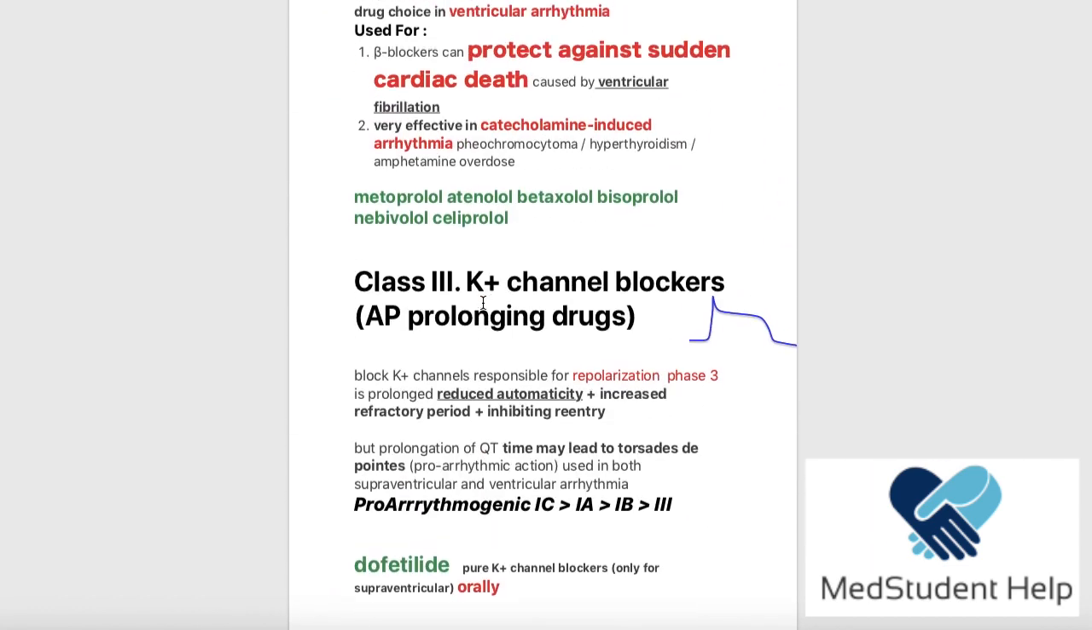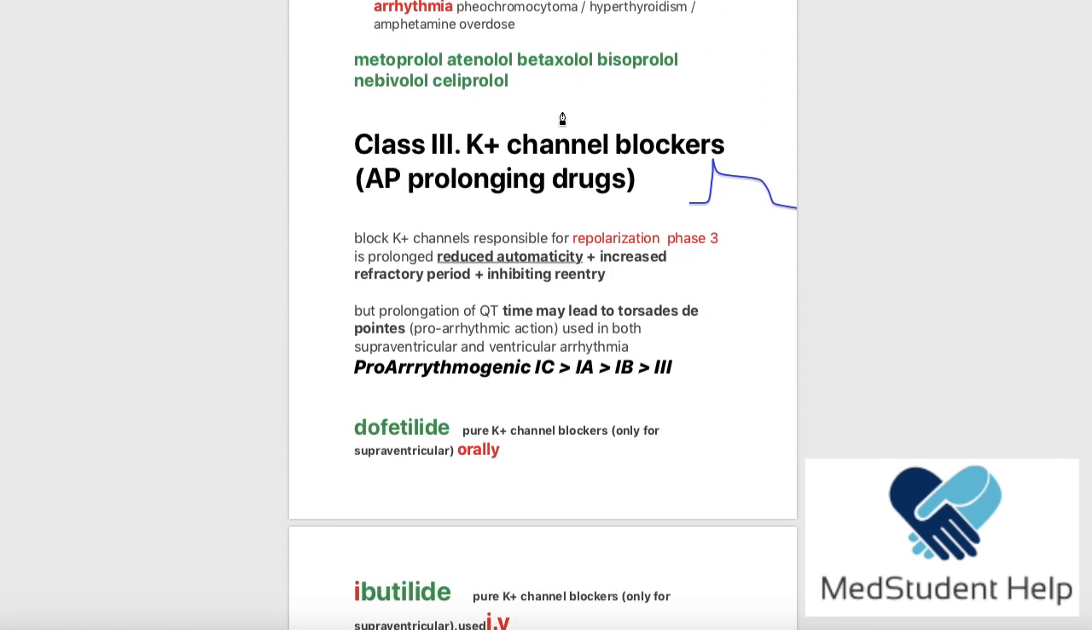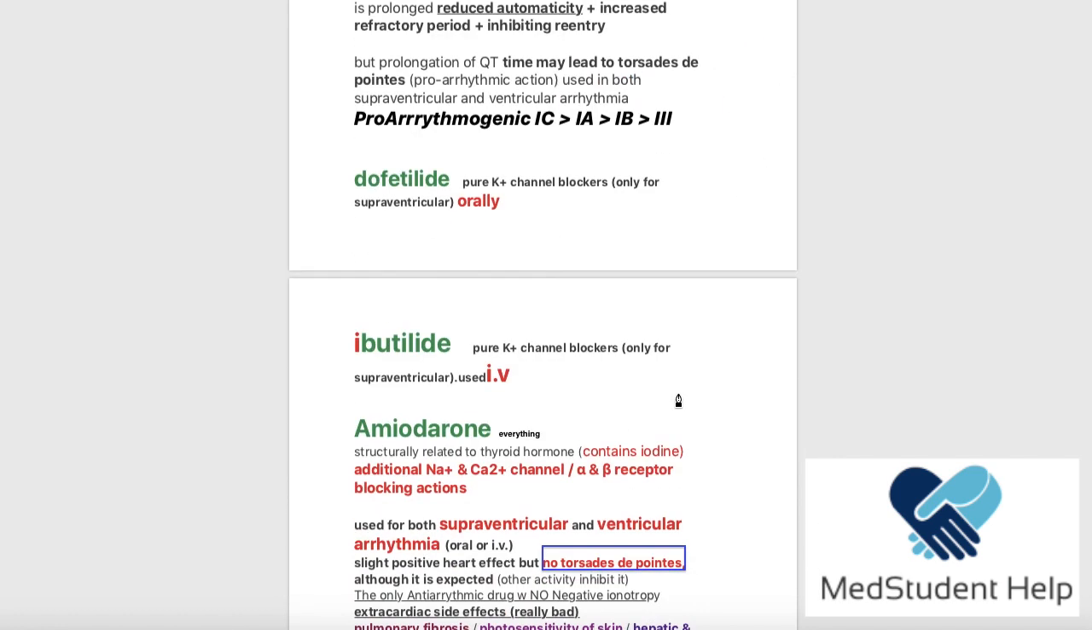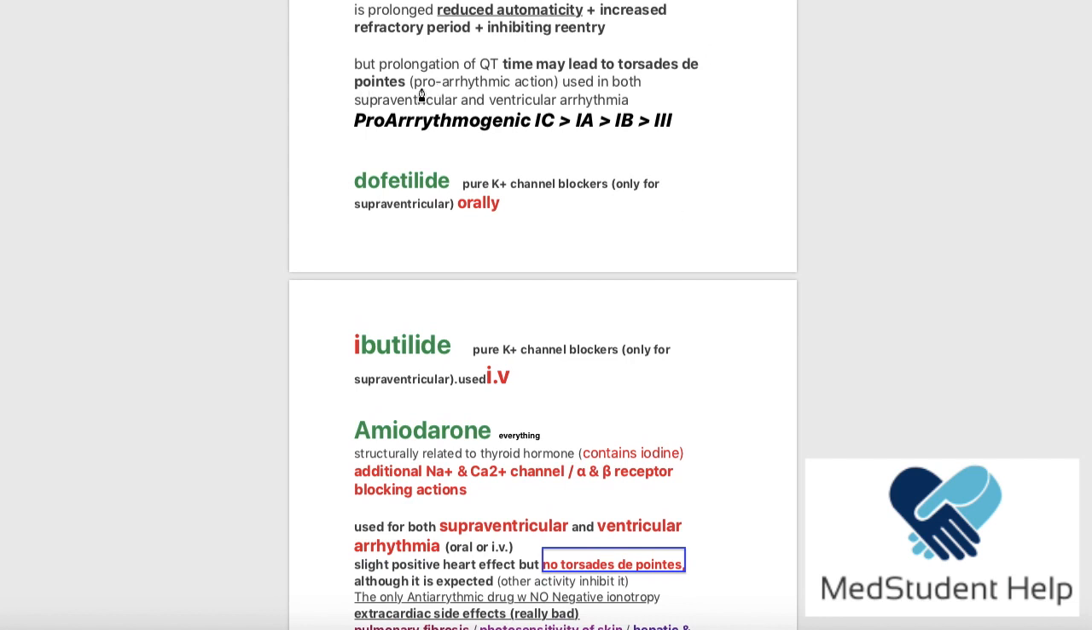Let's go over it again. We say the class 3 are potassium channel blockers. If we block the potassium channels, this means that the repolarization is going to take longer time than normal. Longer time of repolarization means that the automaticity is going to decrease and there is a risk of Torsades de Pointes. We said that these drugs, because they form a risk for Torsades de Pointes, we call them pro-arrhythmogenic.